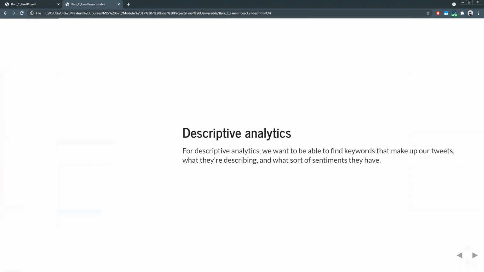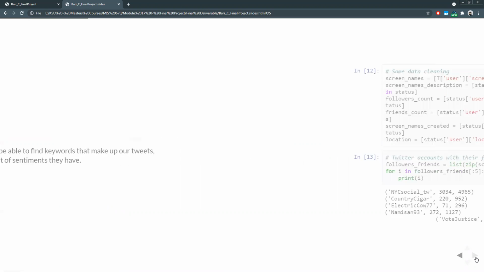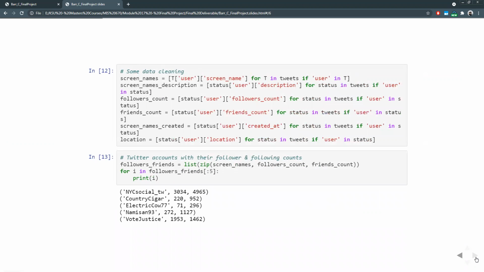So, descriptive analytics. For descriptive analytics, I wanted to find keywords in tweets that described the sentiment surrounding my tweets, and what feeling people were expressing when they were tweeting. So I did a little bit more data cleaning. I was able to collect follower counts, screen names, locations, that sort of thing.